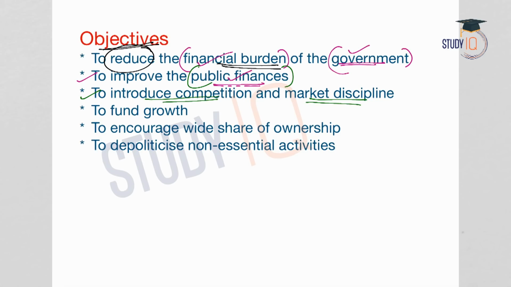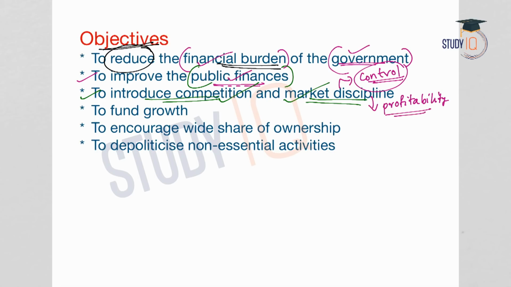So now the government is a shareholder, and when the government is selling the shares, it means the government now has lesser control on the company or on the PSU. So government control on the PSU comes down. It means the PSU is getting more autonomy. So more autonomy in turn will bring more competition and also market discipline. Market discipline in the sense that the profitability will increase.